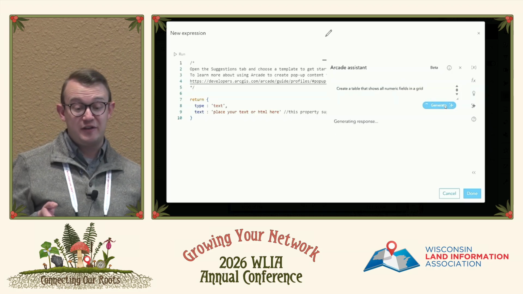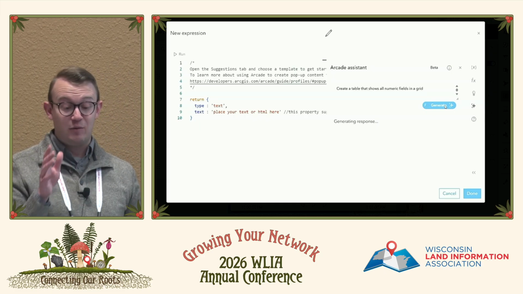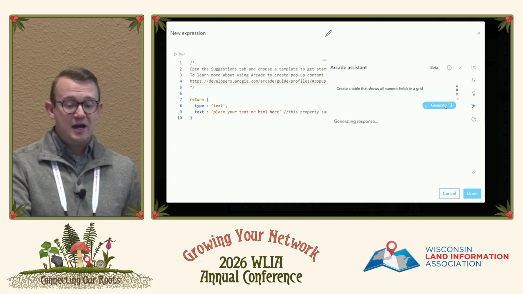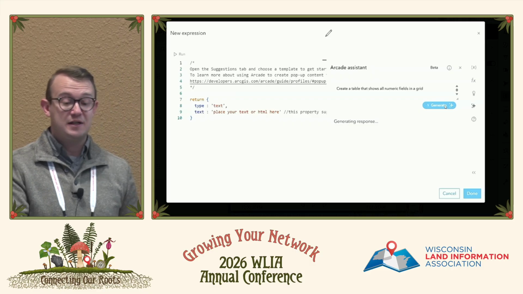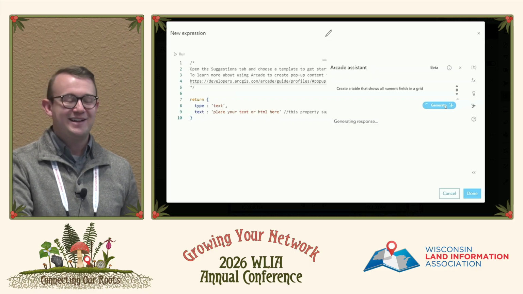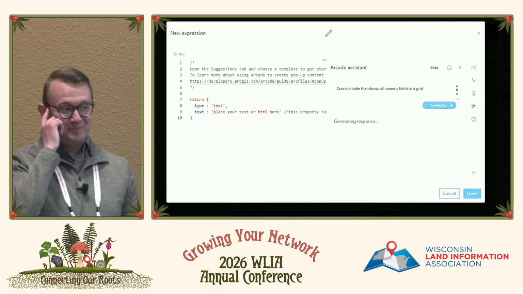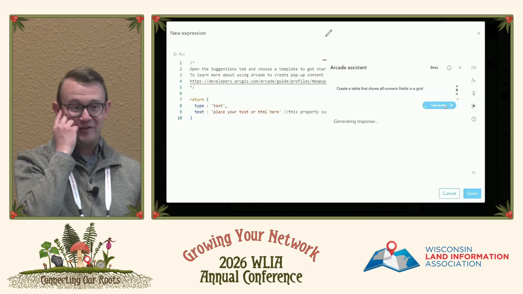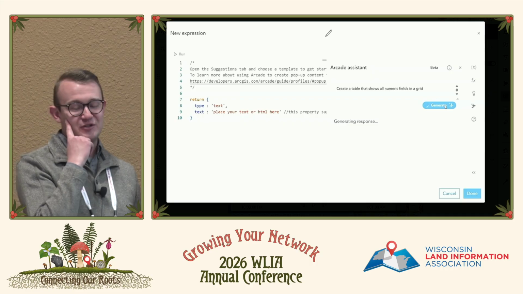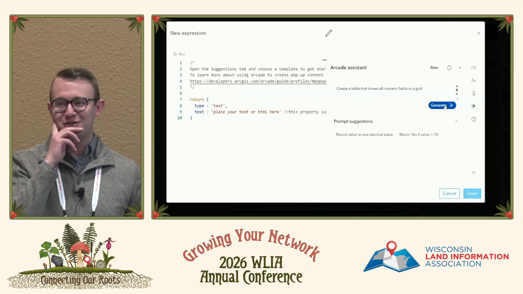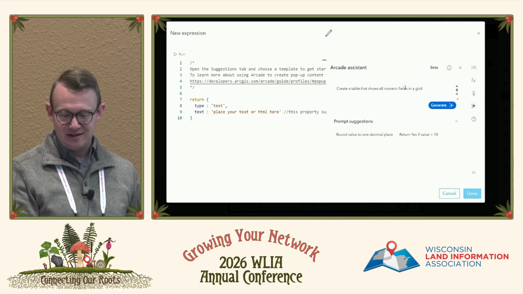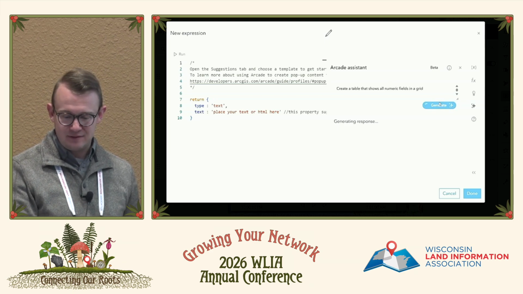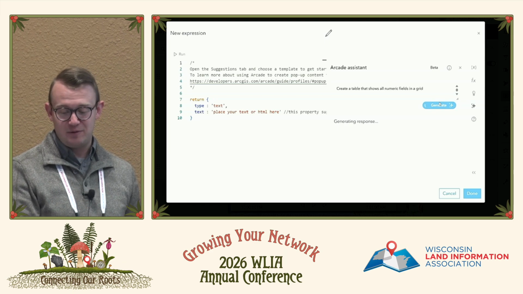So what that's going to do is going to think about it here. And sometimes it can take a while to think about it depending what you've asked it. Sometimes if it doesn't necessarily find the field that you want, it'll make up a field. I have found, particularly with ChatGPT, one of the things it has a bad habit of doing is merging ArcMap documentation with ArcGIS Pro documentation. It'll also invent buttons that don't exist. I don't know if that did generate or not. 2 minutes, perfect. We'll see if it can take 2 minutes then.